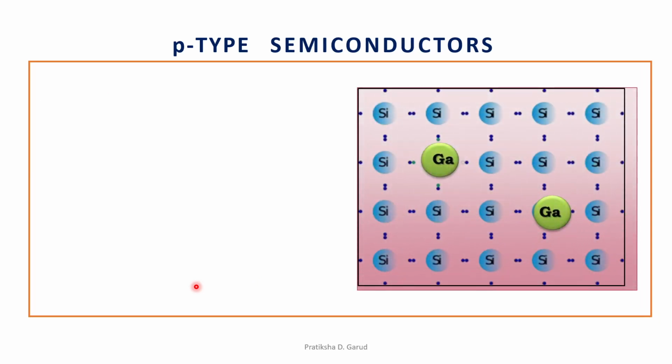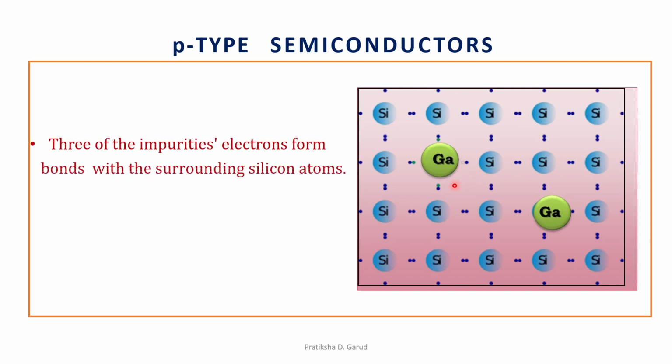So we are having this p-type semiconductor in which the silicon, pure silicon, in which we have added the impurity of gallium, right? Now as we know that there are 3 electrons only in the impurity, so these 3 electrons are forming bonds with the 3 silicon, whereas the one remains vacant, right? There is one positive hole with the impurity, and this positive hole migrates throughout the semiconductor, therefore it leads to conduction. So 3 of the impurity's electrons form bonds with the surrounding silicon atoms. This leaves one hole in the impurity atom, right?